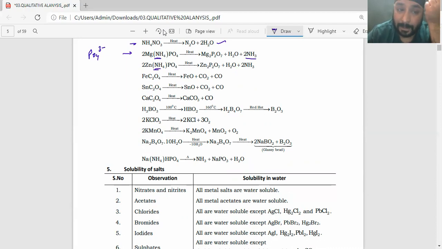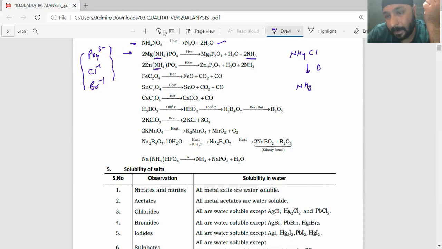Phosphite is a non-oxidizing anion. Your chloride, bromide, these are non-oxidizing. So whenever you have ammonium ion attached with any non-oxidizing anion, if you heat it, I'll be getting ammonia gas directly.